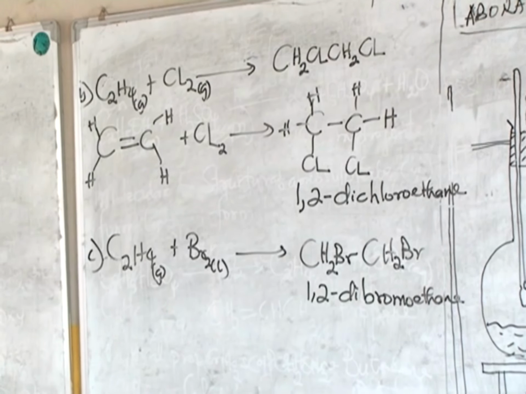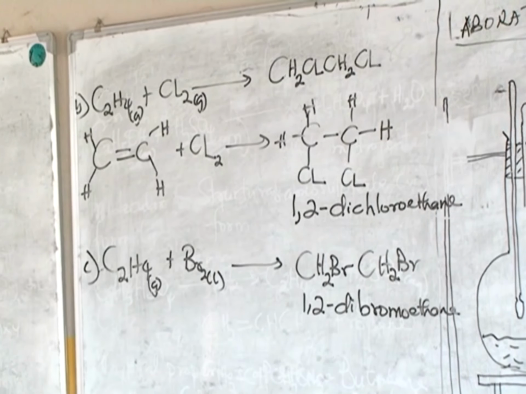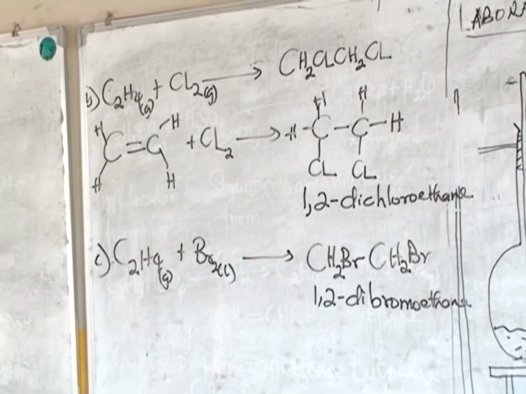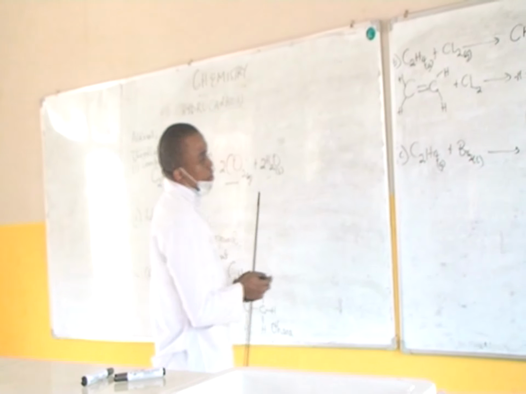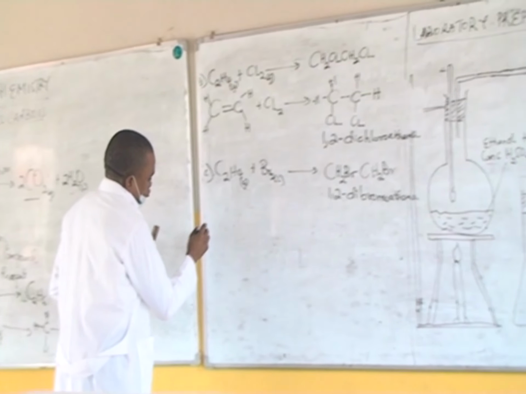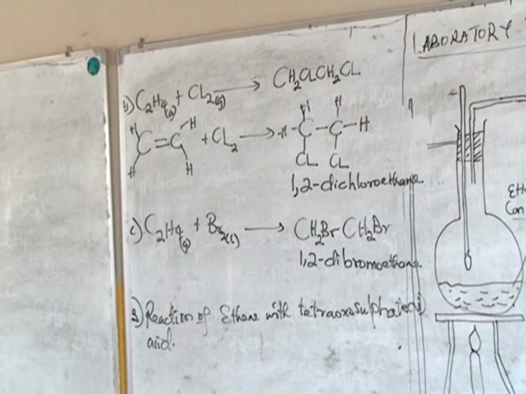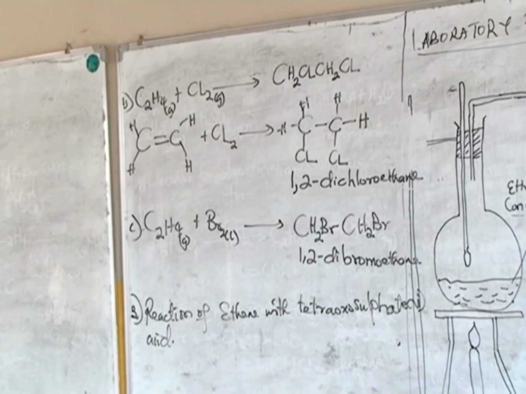Now we've looked at the combustion reaction under the chemical properties. We've looked at the addition reaction, and we're going to take a look at the next chemical property: reaction of ethene with tetraoxosulfate 6 acid.